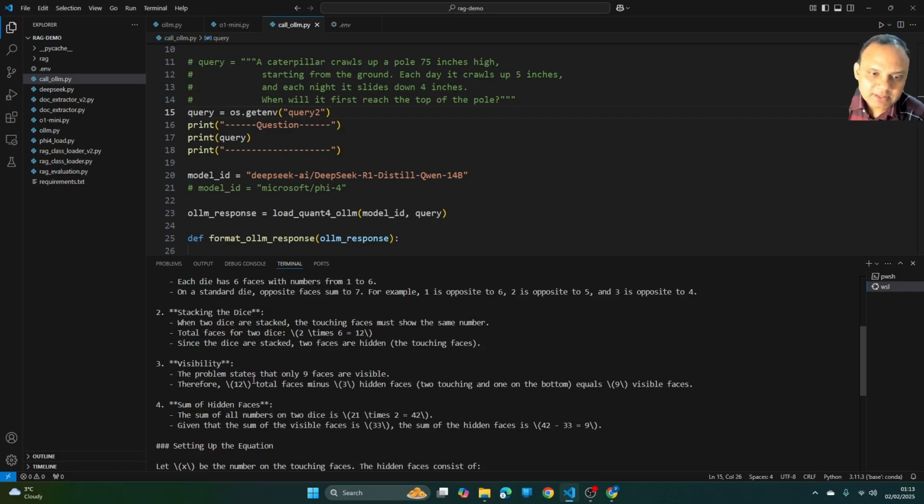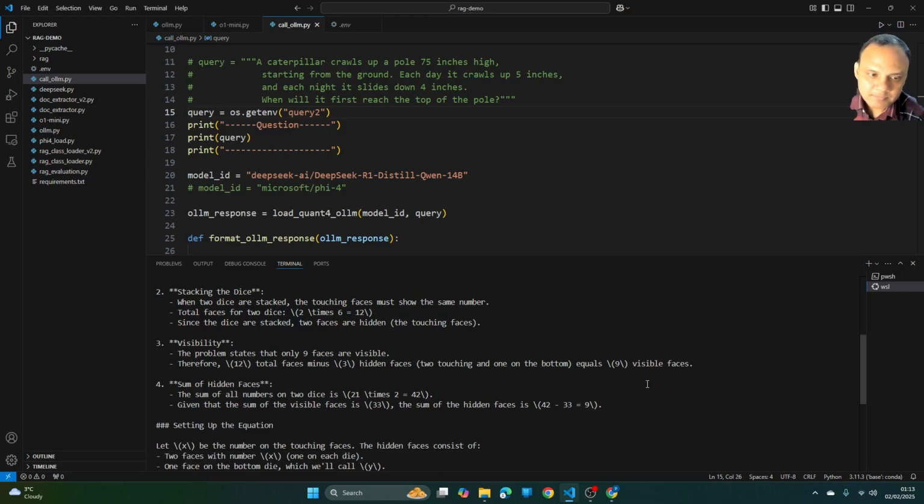Visibility. The problem states that only 9 faces are visible. Therefore, 12 total faces minus 3 hidden faces equals 9 visible faces. Good. Sum of the hidden faces. Now, the sum of all numbers on two dice is 21 times 2 equals 42. Given that the sum of the visible faces is 33, the sum of hidden faces is 42 minus 33 equals 9. That's perfect.